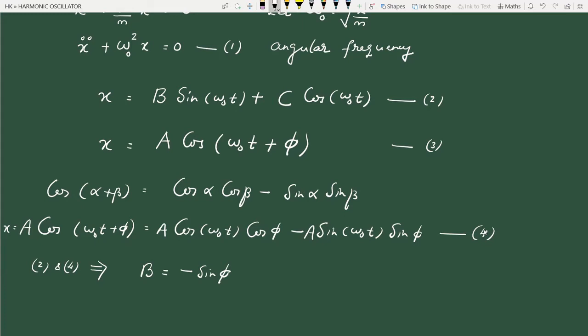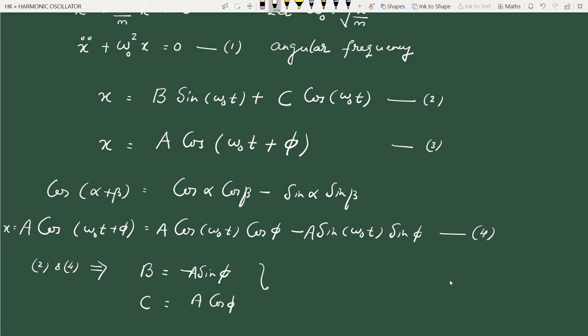So what is b? B is minus a sin phi, right? Look at equation 2 and equation 4. The coefficient of sin omega 0 t is b, and here the coefficient of sin omega 0 t is minus a sin phi. So b is minus a sin phi. And what is c? C is a cos phi.